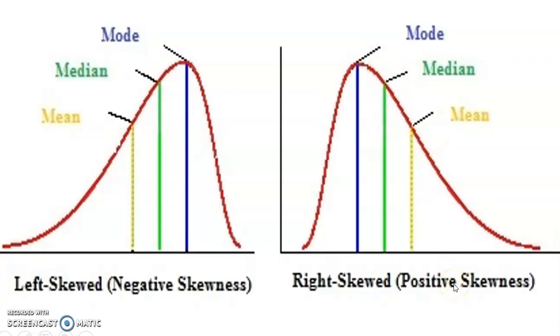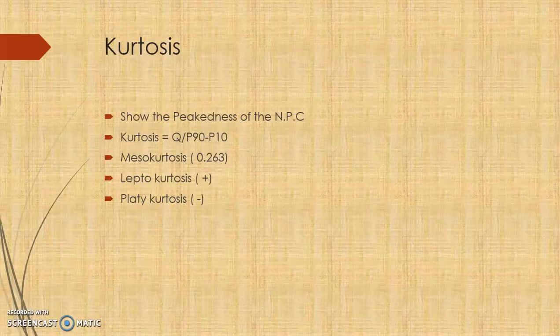Positively skewed means it is lying in the negative side, the negative values, the -1, -2, -3 in the normal probability curve, NPC. Here if you see that the mode is greater than median and median is greater than mean, that means negatively skewed. Here it is located in the positive side of the NPC curve. So that also guides you to check the normality of the data.